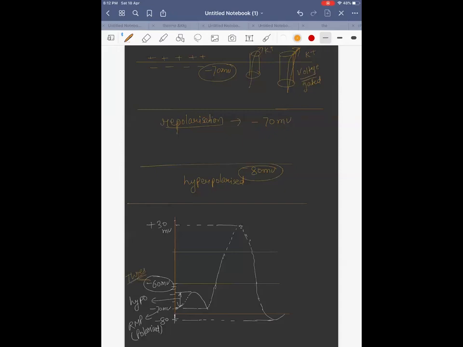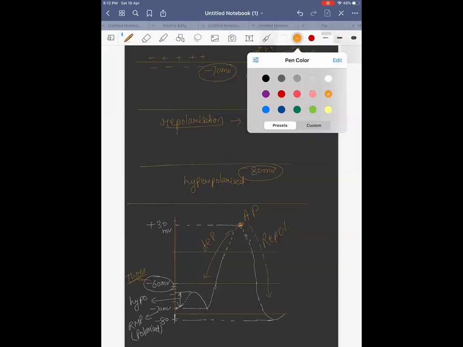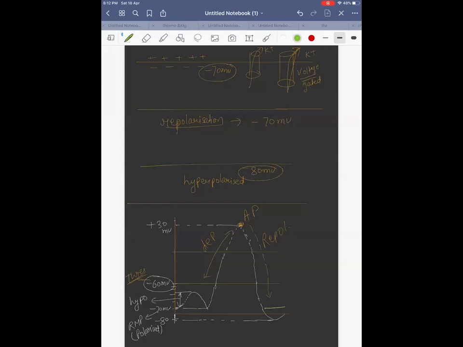After threshold, what is happening here? Depolarization. What is this? Action potential plus 30 millivolt comes down. What is happening here? Repolarization, right? Yes. Then the final one, membrane getting from here to here. What is this? Hyperpolarized. Got it? Yes.